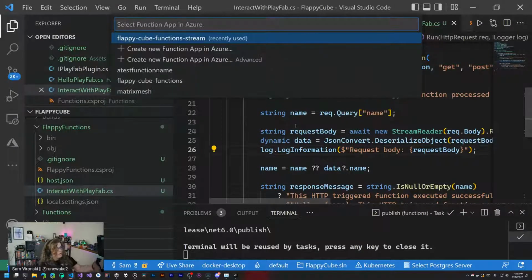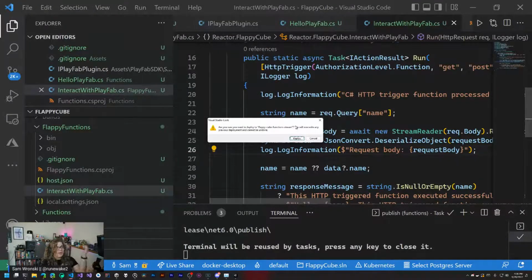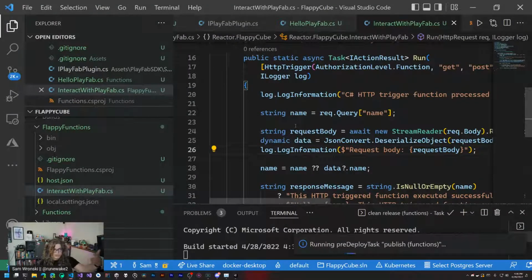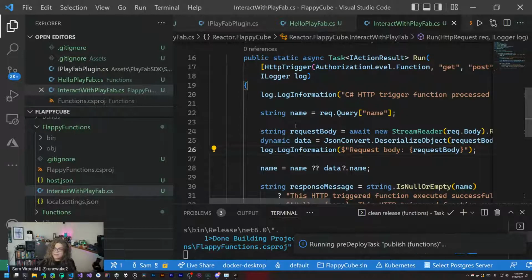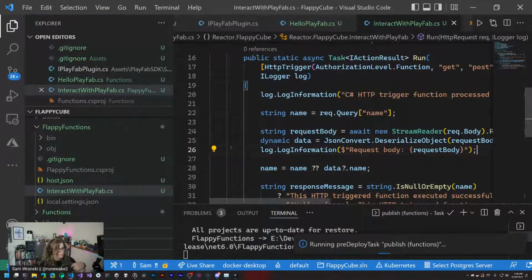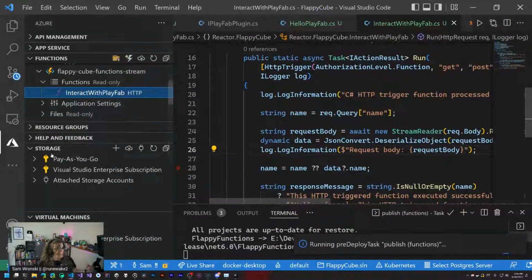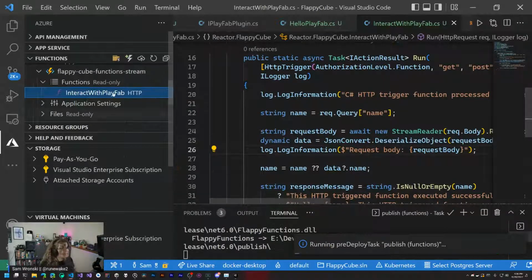There are a few things that need to happen here. First, we need to deploy this now. We updated our function, so we need to deploy this out to Azure Functions to replace the changes that we made. This should update that binary out in Azure Functions. Once that's done, we can go over to our Azure extension and browse the logs for this set of functions.